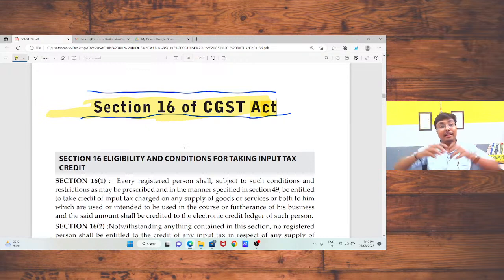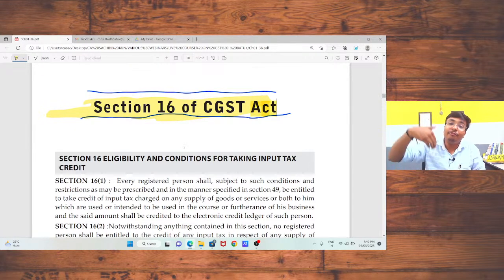So, sir, there are multiple restrictions, multiple conditions, multiple filters available in case of input tax credit. Hence, I am saying that the maximum number of litigations in current or future scenario will be only due to your input tax credit. Without wasting time, we are going to discuss section 16, subsection 1.